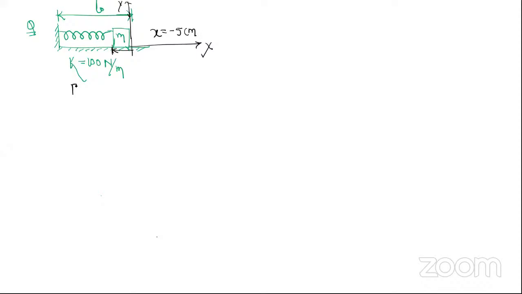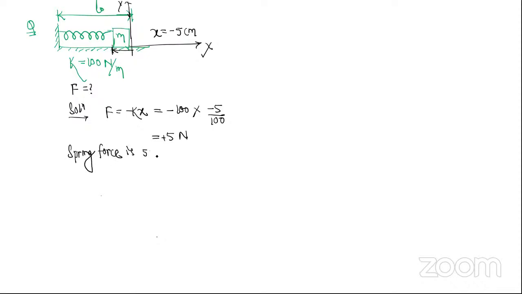If I ask how much is the force, then your answer will be F equal to minus kx. k is 100 Newton per meter into minus 5 centimeter. So minus 5 centimeter means minus 0.05 meter, so this comes out to be 5 Newton. It came out to be plus. That means I will tell the spring force is 5 Newton towards right.